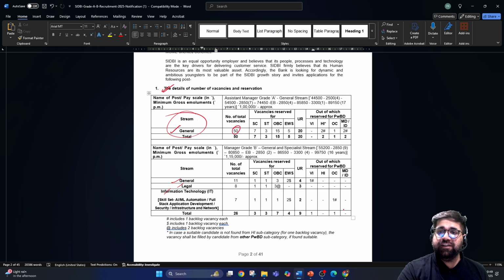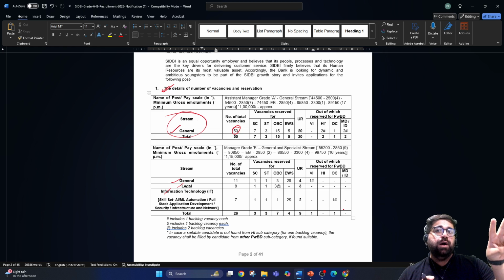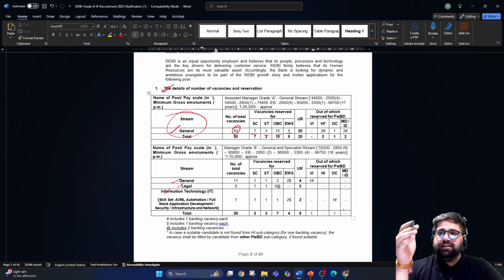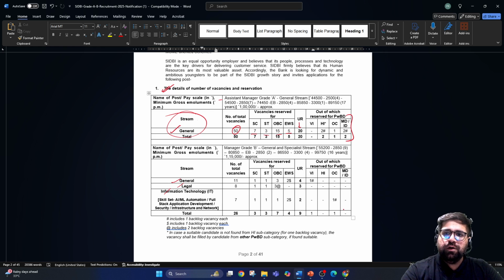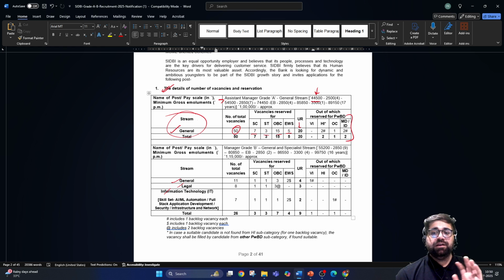Now there are a total of 50 vacancies, which is a healthy number if I compare it to IFSCA or PFRDA or even RBI. This 50 is considered healthy when it comes to the regulatory bodies domain. And for the reserved categories, you can see over here, 7 seats are in SC, 3 in ST, OBC 15, EWS 5, and for the open category it is 20, and then there is a breakup for the PWD students. Now in the first row itself, SIDBI has also given a basic salary structure. Your basic pay will start from 44,500, but SIDBI has specifically mentioned that this is about to be revised. Okay, so don't worry if this number seems low to you.